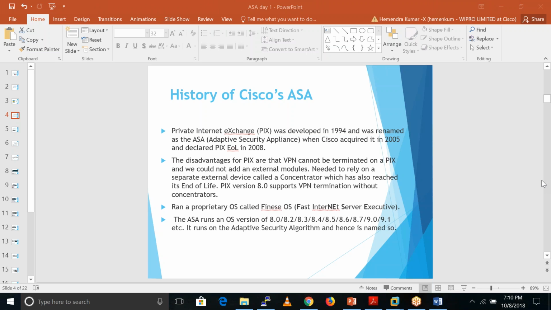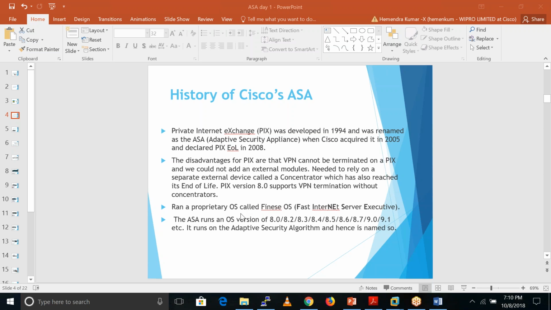So now in ASA we are able to do the inspection and VPN as well. After that, people only purchased the ASA box, and they could terminate the VPN over there, and they could also write ACLs to control the traffic.